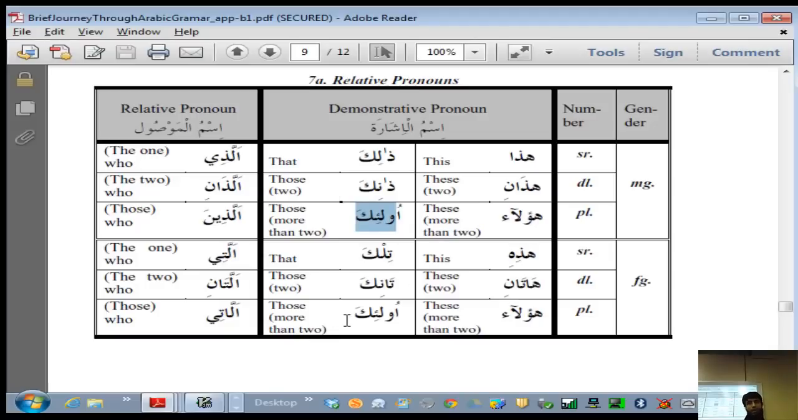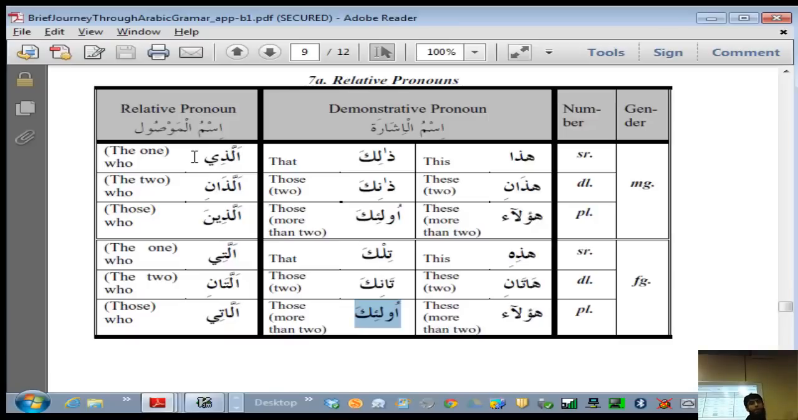So this is something that you see as we go along. Hazihi is for female near thing, and tilka is for female far thing, and haulai and ulaika remains the same for the feminine gender as well. And then you have relative pronoun that we continuously see is alladhi, right? So the one who, right?